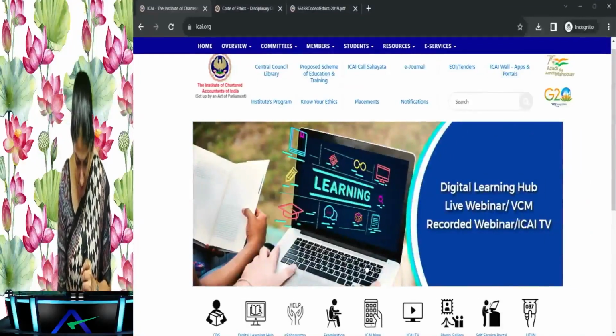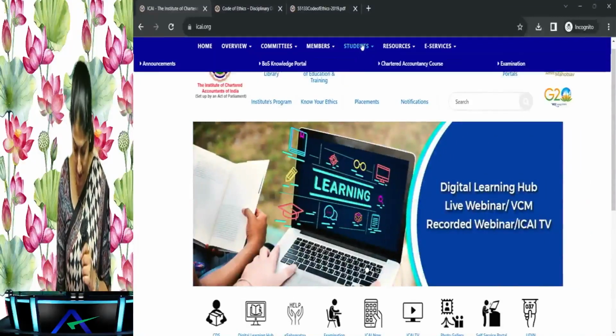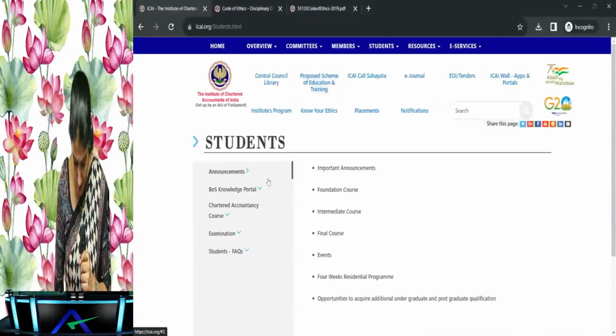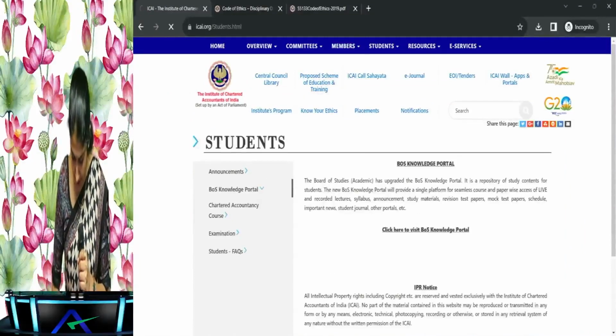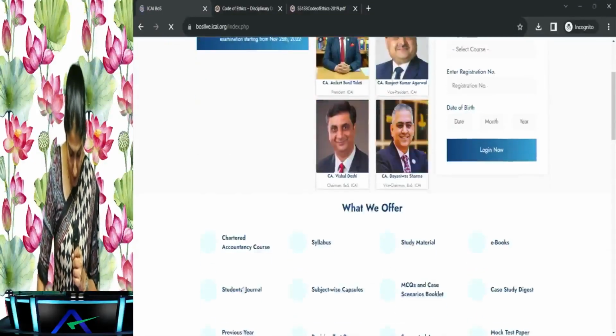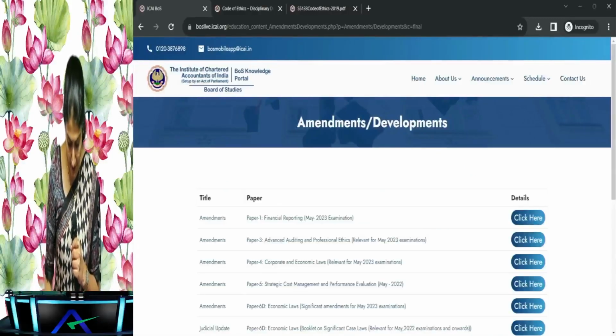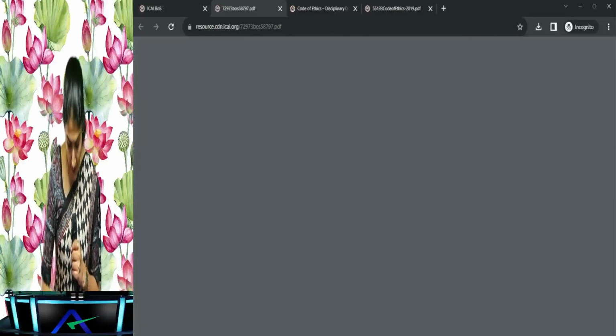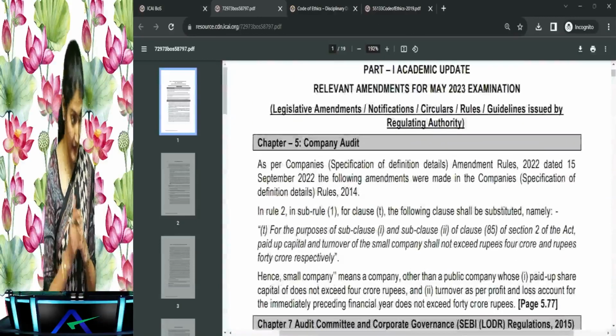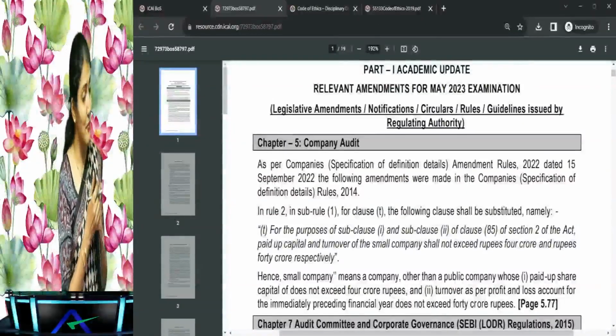If you come to the ICAI website, you go to Students, then the Board of Studies Knowledge Portal. Over there, you have the amendments and developments for the Final. In that, you have Advanced Auditing and Professional Ethics. This is the 19-page document.